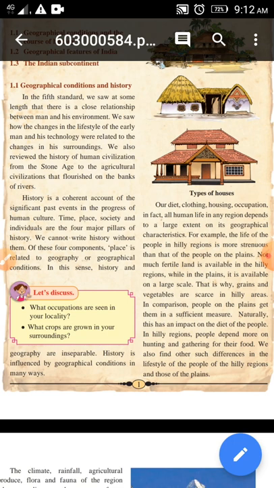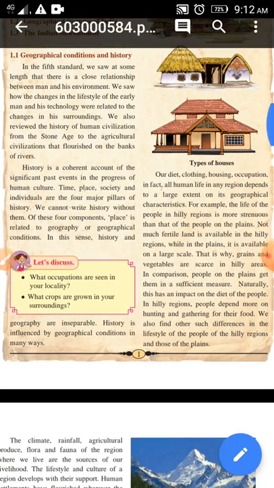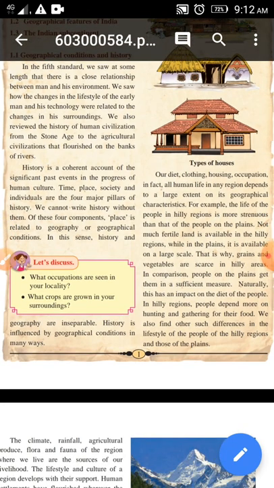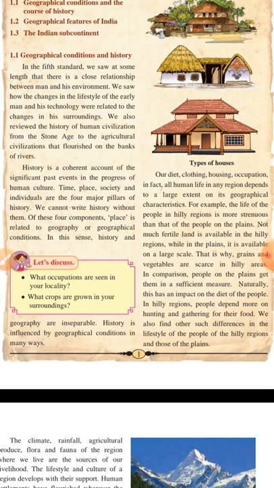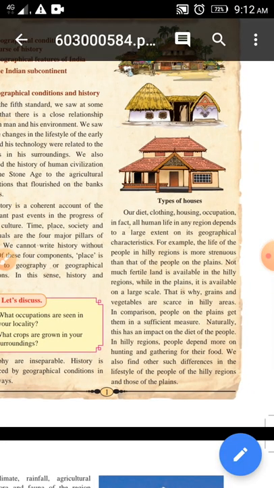History is influenced by geographical conditions in many ways. Of course, when we are taking information about some place, we have to take geography. It is a part of geography. So history is influenced by geographical conditions. After that, our diet, clothing, housing, occupation, in fact all human life in any region depends to a large extent on its geographical characteristics. In different kinds of regions, we have different kinds of diet.